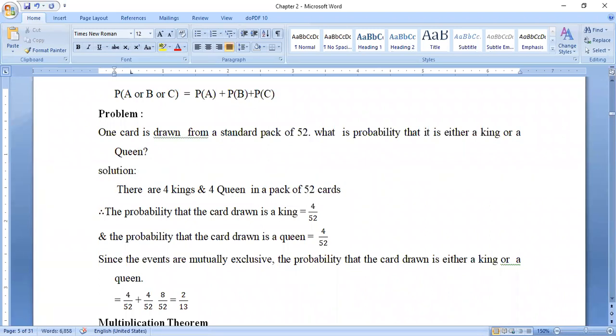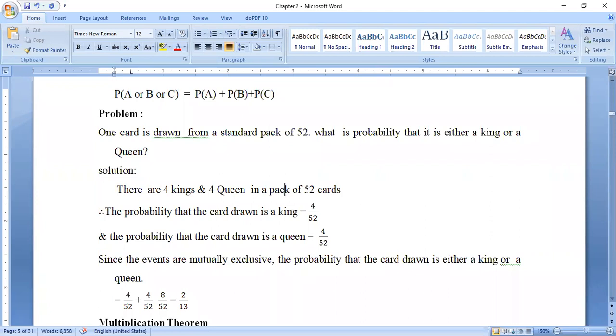In a pack of 52 cards, the probability that the card drawn is a king is 4 by 52. In this way you have to write. In that pack of cards there are 4 kings, and the same point we need to write for the queen also.